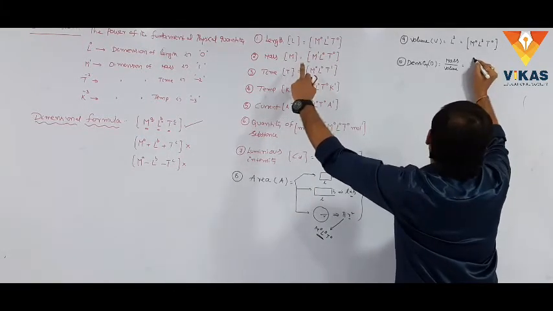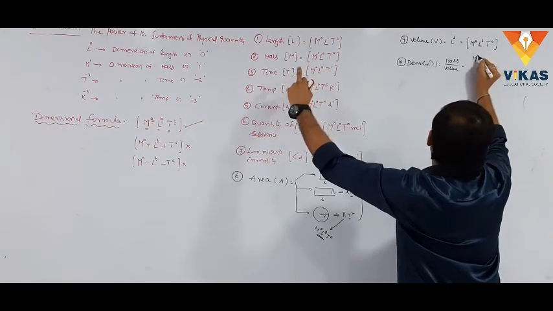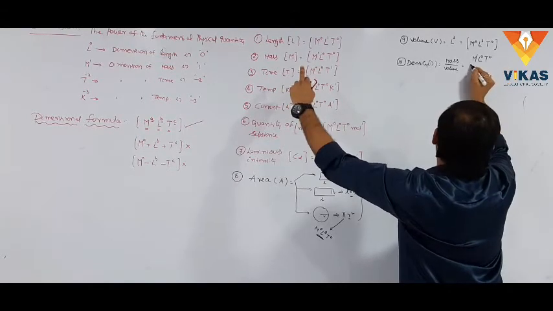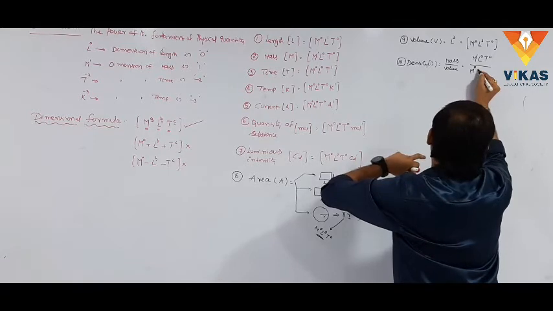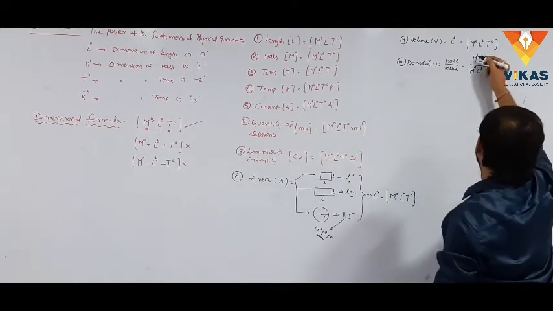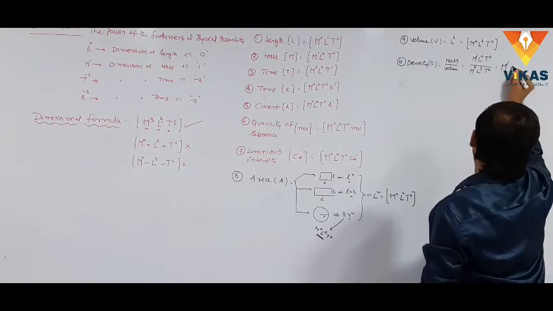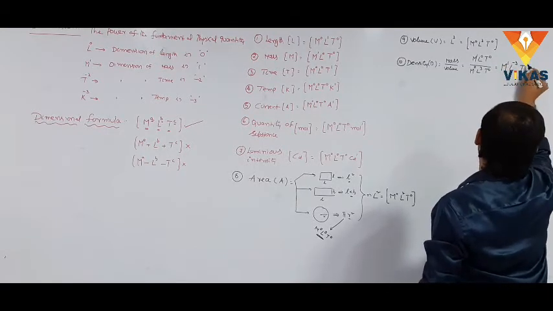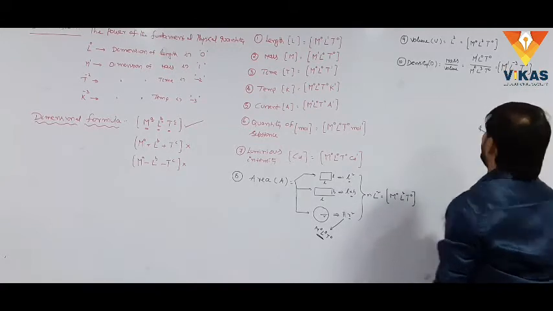Already there, that is M power 1, L power 0 and T power 0, by the dimensional formula for volume, M power 0, L cube, T power 0. Yeah, the volume is taken into the numerator, that is M power 1, L power minus 3, T power 0. Yeah, the dimensional formula is over, which is closed with the brackets.